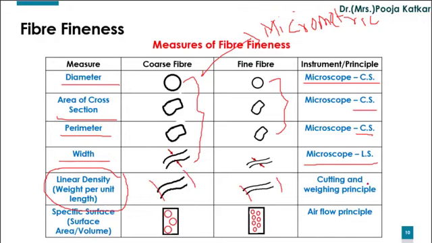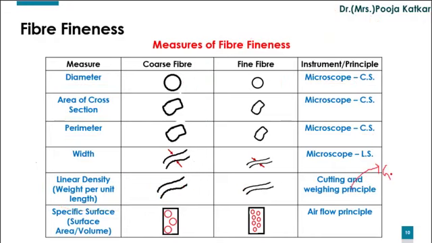Thus principle is cutting and weighing. Compared to these methods, we need lesser time with this linear density. And thus this is the next measure of fiber fineness, which is also known as gravimetric measure, since it works on gravimetric principle.